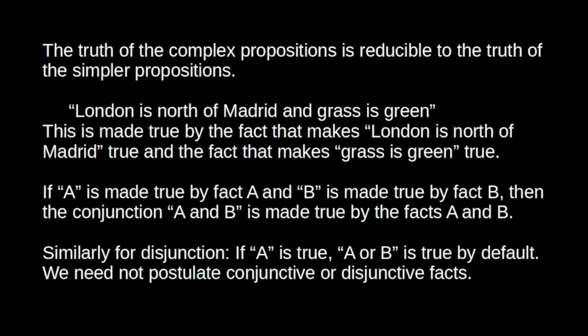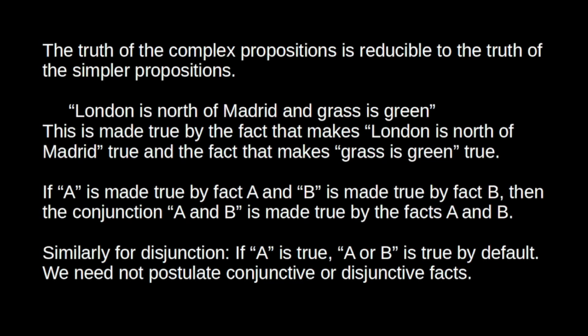So a conjunction is true just in case both of its conjuncts are true. In general, if the proposition A is true and the proposition B is true, then the conjunction A and B is true just by default. The same point can be made for disjunction. If the proposition A is true, then the disjunction A or B is true by default. There's no conjunctive fact or disjunctive facts.